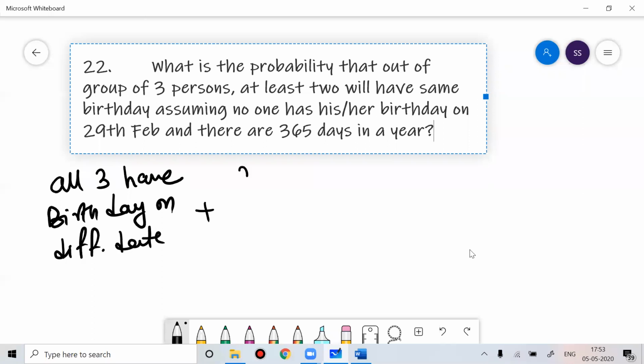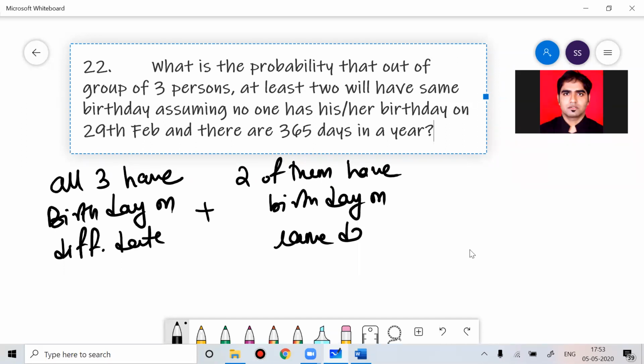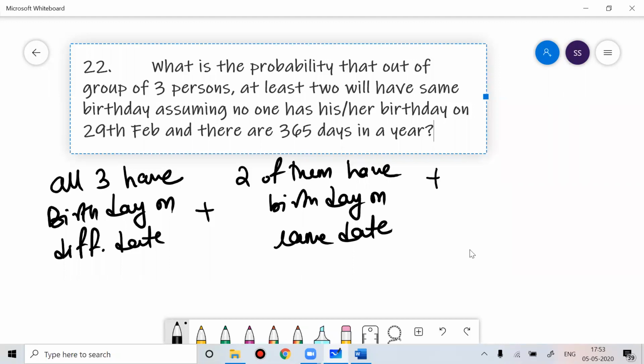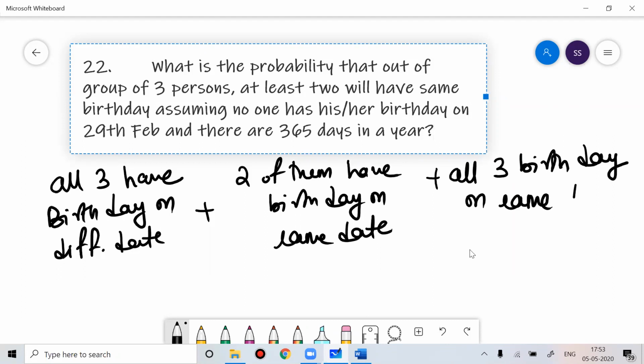Plus, two of them have birthday on the same date. Plus, all three have birthday on the same date. So the sum of all these should be equal to 1.